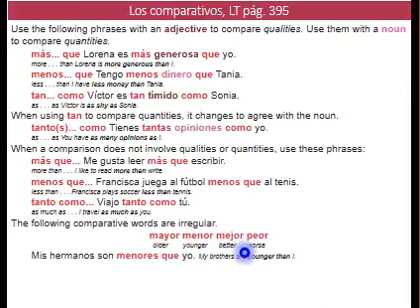Peor would be worse. Notice that some of these are also irregular in English, right? Remember, many times those things that we use a lot in a language become irregular in more than one language. So let's take a look at our example. Mis hermanos son menores que yo. My brothers or siblings are younger than I am.